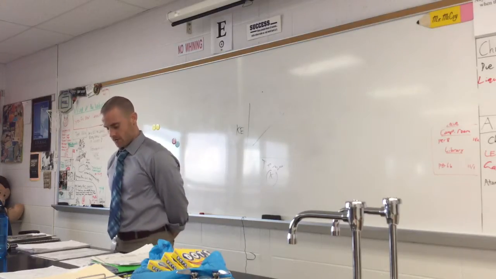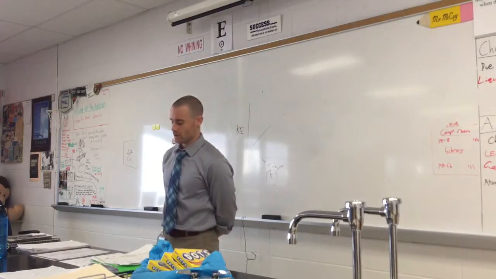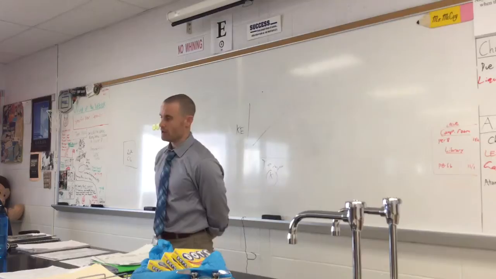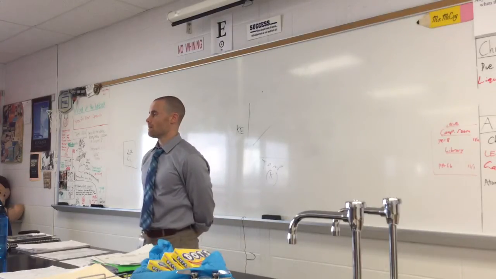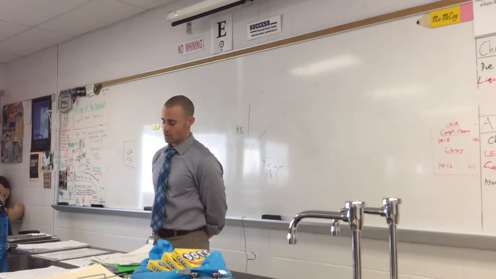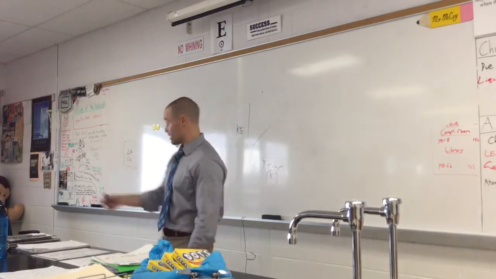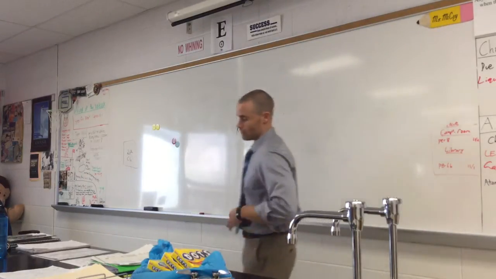30. Who knows the answer there? What's the factor that the kinetic energy increases if it goes from 300 to 900? 3. Yeah. 300 times 3 is 900. So if the temperature goes up from 300 to 900, that means right here, kinetic energy does the same. So a factor of 3.